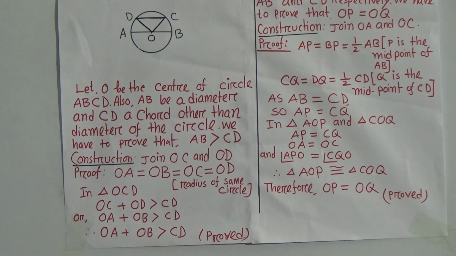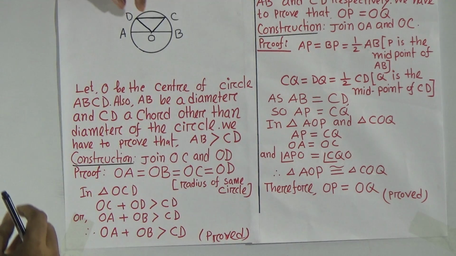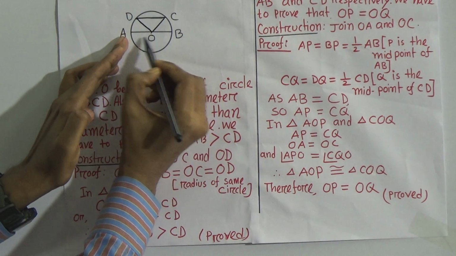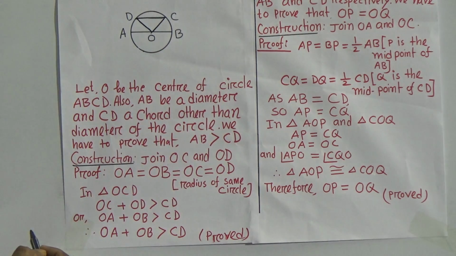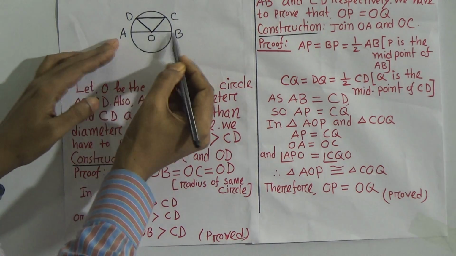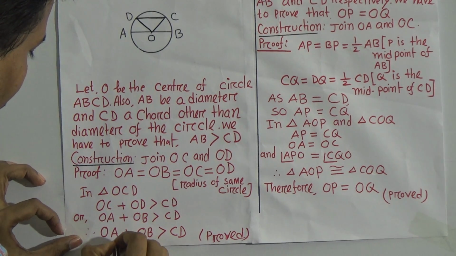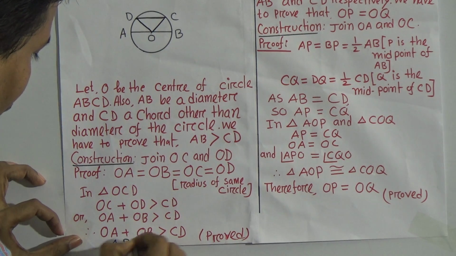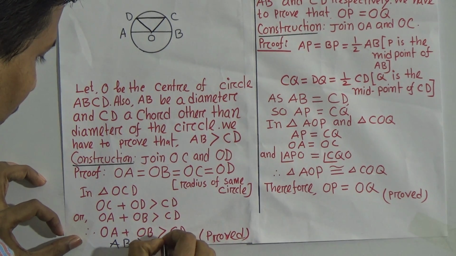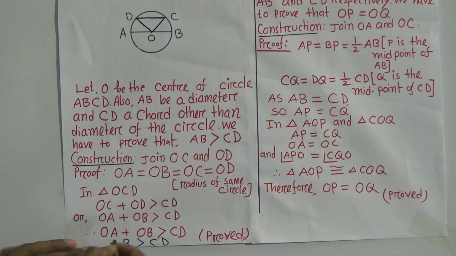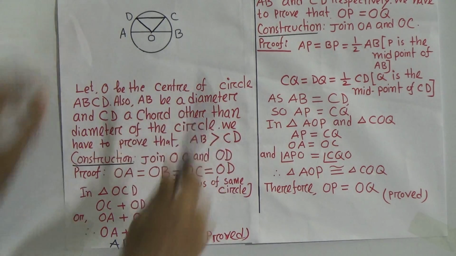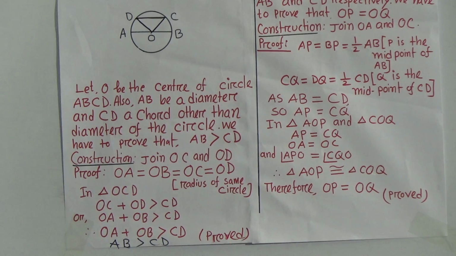OA plus OB equals what? This is equal to AB. So we write AB greater than CD. Dear student, I think you understood. Therefore OA plus OB equals AB. This is our proof.